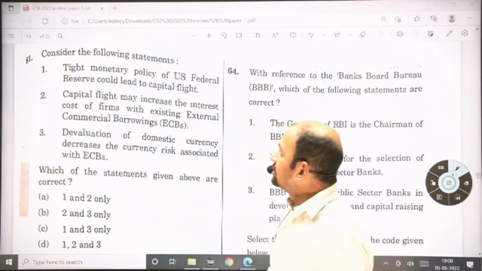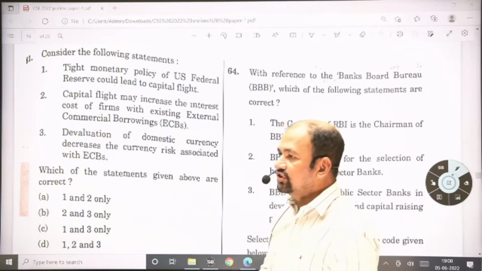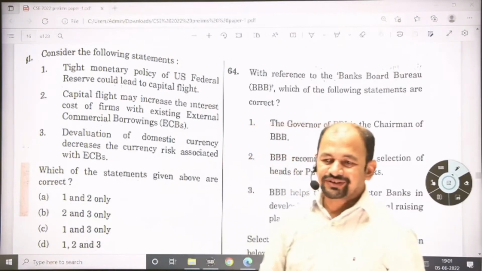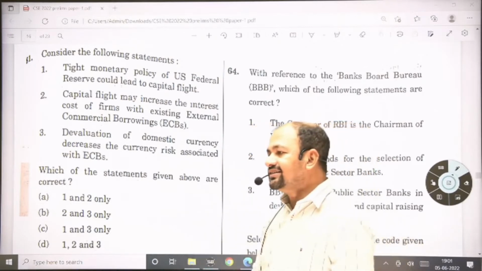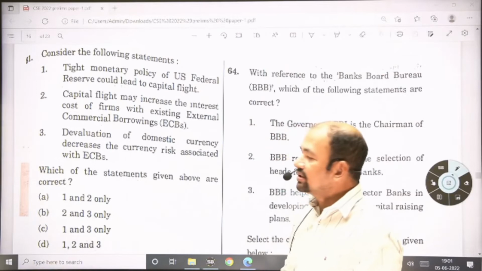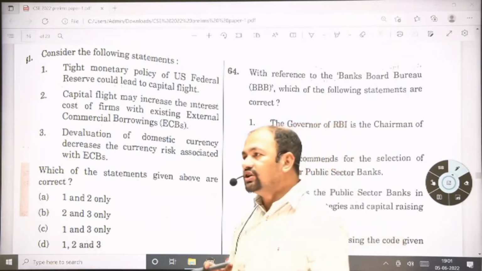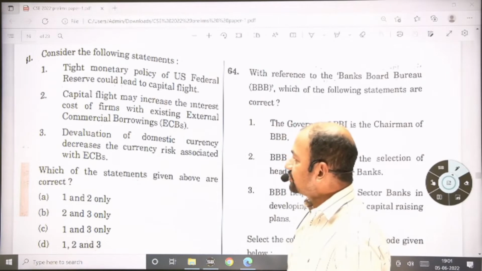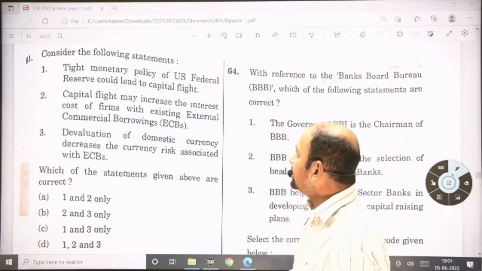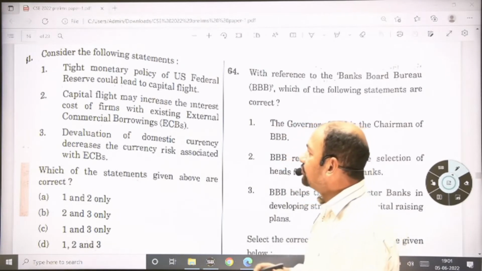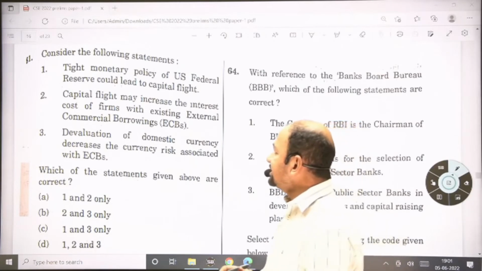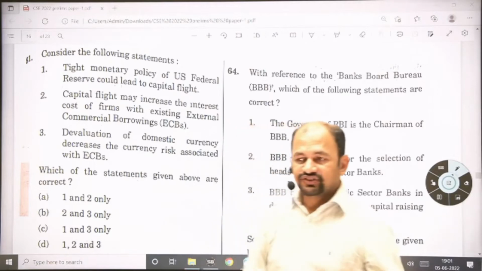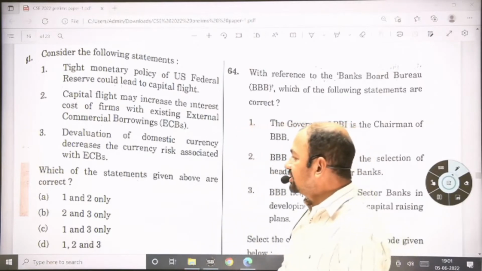So capital flight means capital is flowing from one country to another country. So option 1, a tight monetary policy, means here Federal Reserve is going to increase their policy rates as well as banks are going to increase their interest rate, and the capital will fly from one country to another country. That's why the first statement is correct. Second, capital flight may increase the interest cost of firms with existing external commercial borrowings. Obviously this is going to happen, so the second statement is also correct.